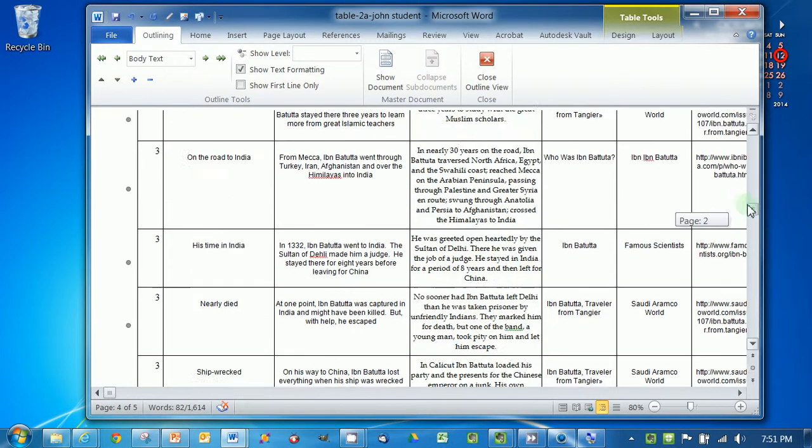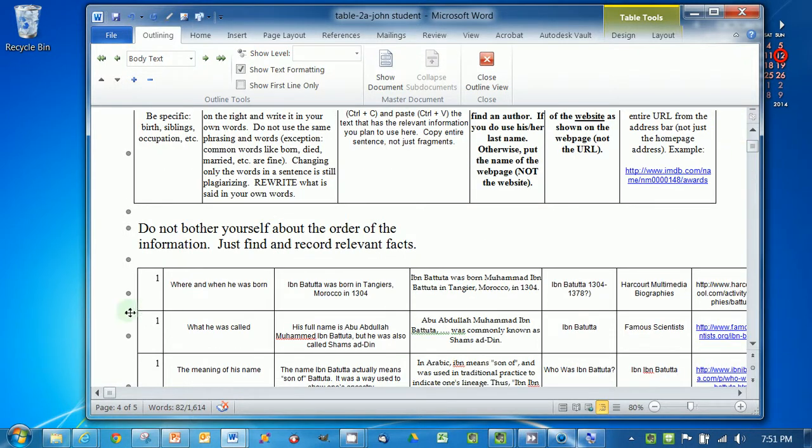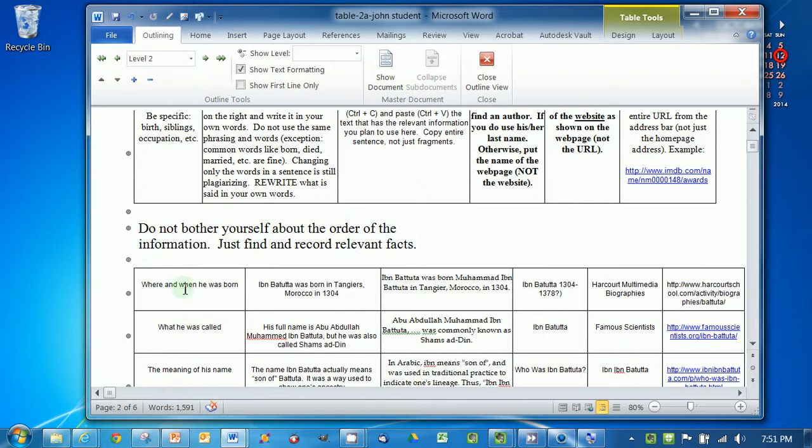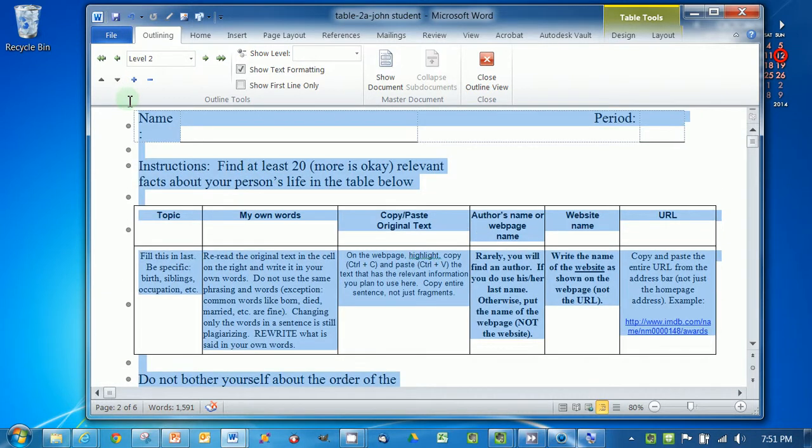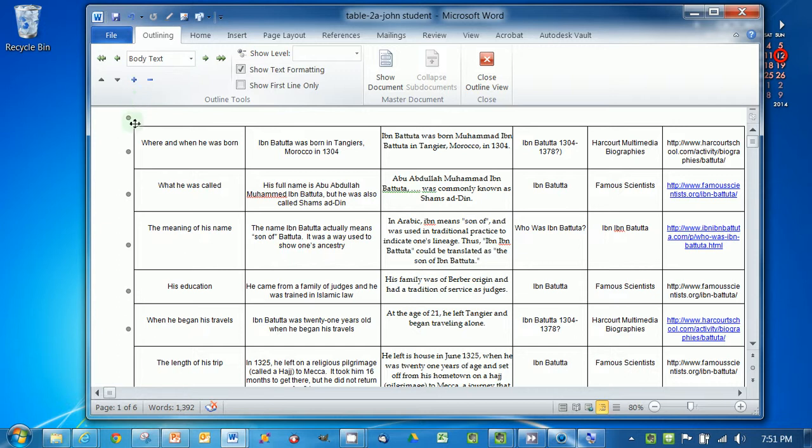And so all I have to do is go up here, and I'm going to again highlight this row. I don't need this row anymore, and I am going to cut it with Control X. So there we go. So now I've got all of my data in order. And actually I don't need all of this stuff above it anymore, so I can just cut that as well. So Control X, and that stuff goes away. This is all that I really need right here.